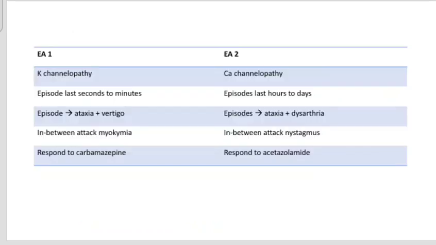Now we are going to compare EA1 with EA2. Episodic ataxia type 1 is a potassium channelopathy, type 2 is a calcium channelopathy. Type 1 lasts seconds to minutes, type 2 lasts hours to days. In type 1, ataxia and vertigo occur during the episode, and in type 2, during the episode, ataxia and dysarthria spells. In between episodes, in type 1 they have myokymia, and in EA2 in between episodes they have nystagmus. EA1 responds to carbamazepine, EA2 responds to acetazolamide.